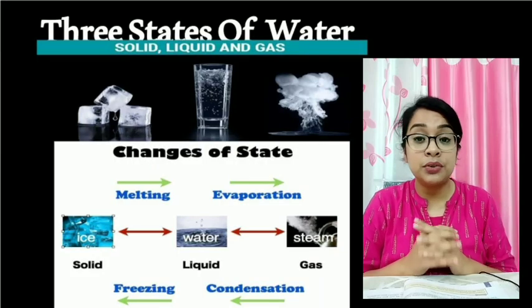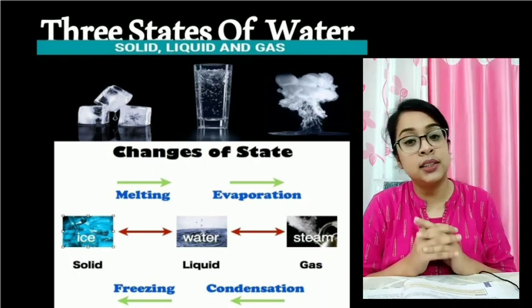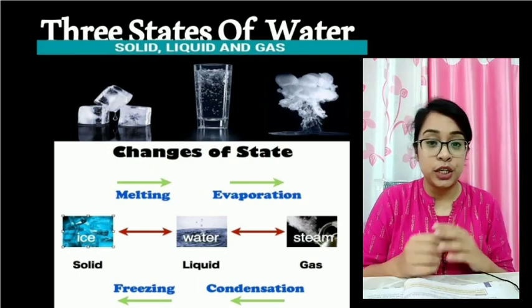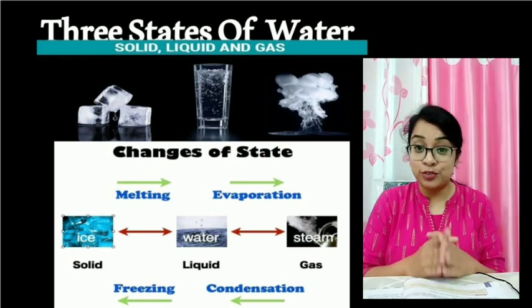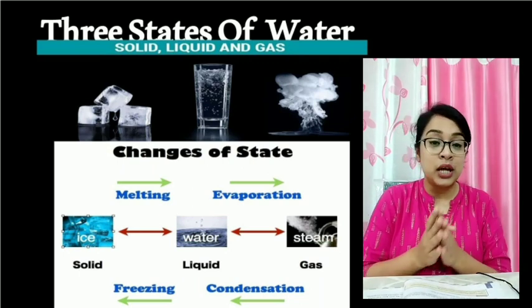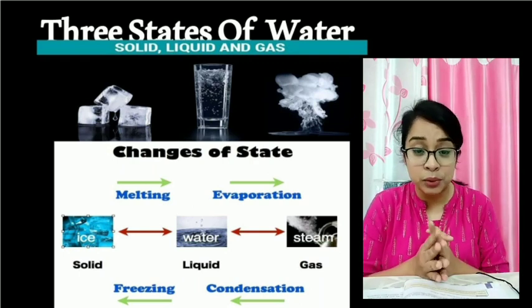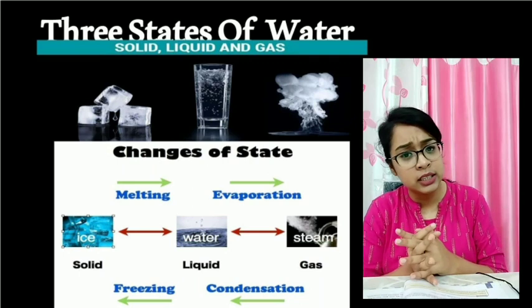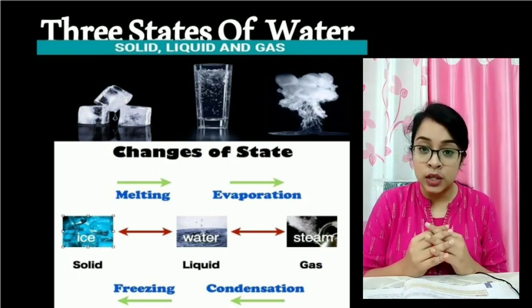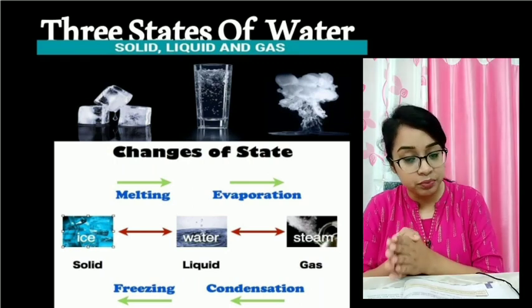Water exists in three states, that is solid, ice; liquid, water; and gas, water vapor. These states can be interchangeable. We have already discussed the different processes by which we can do it. See, if we take out ice, which is a solid form, from the refrigerator and keep it at room temperature, then after some time that ice will get converted into water. That means the ice will gain temperature from the atmosphere and it will get converted into liquid.